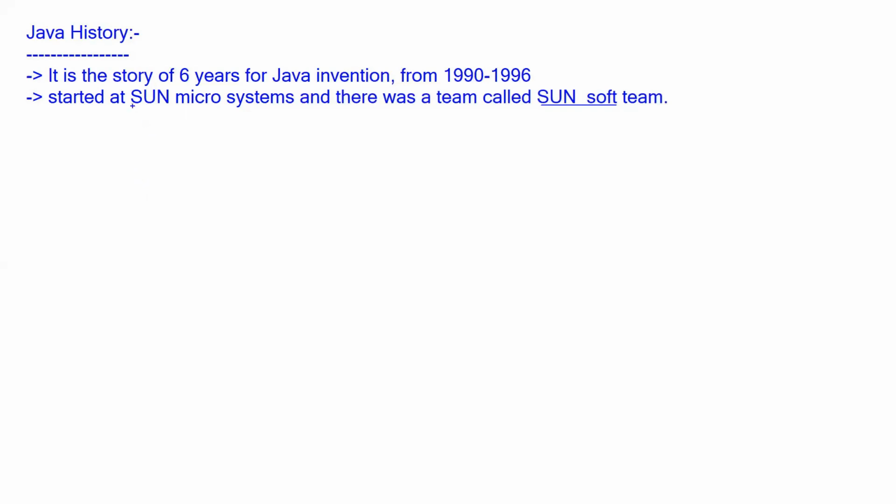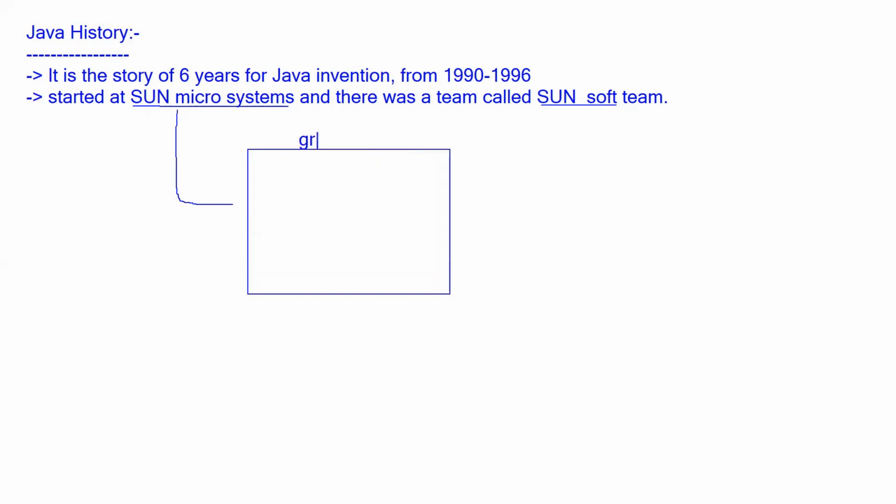What happened exactly at that time, I'll discuss now. At Sun Microsystems, the Sunsoft team was having a discussion to develop a project called the Green Project.